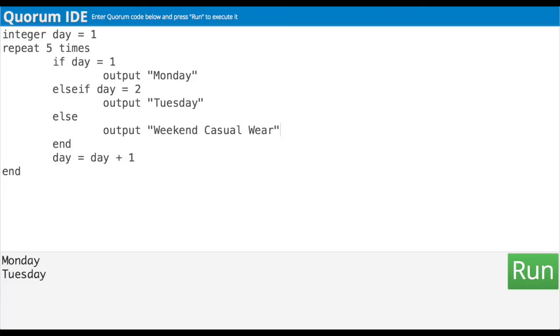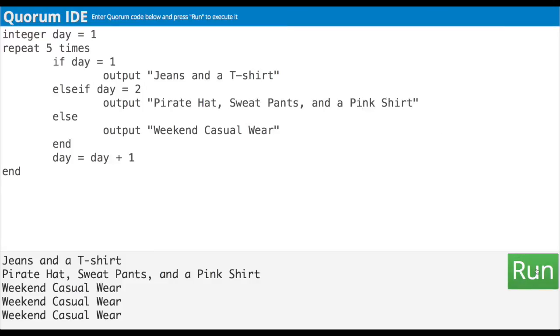Finally, let's change it to output actual clothing for the other days too. Maybe jeans and a t-shirt for day 1, or a pirate hat, sweatpants, and a pink shirt for day 2. Why not? And we run it. Awesome!